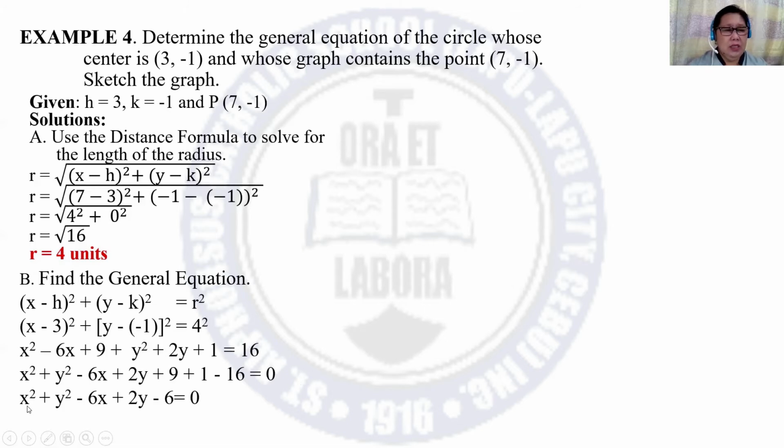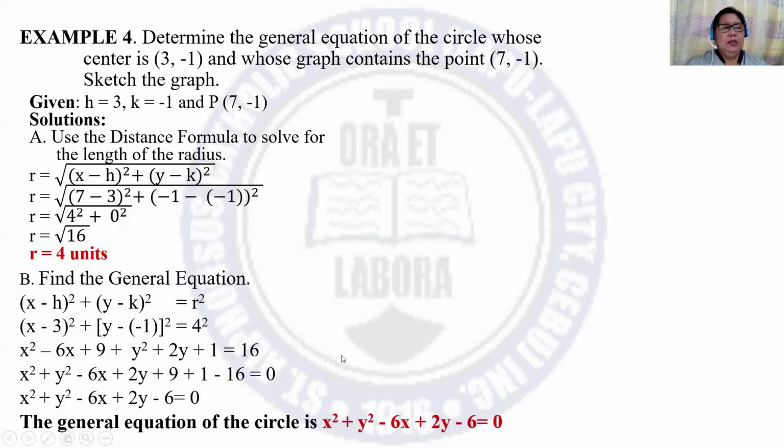What we have is x squared plus y squared minus 6x plus 2y minus 6, because 9 plus 1 minus 16 is equal to negative 6, equate to 0. So the general equation of the circle is x squared plus y squared minus 6x plus 2y minus 6 is equal to 0.